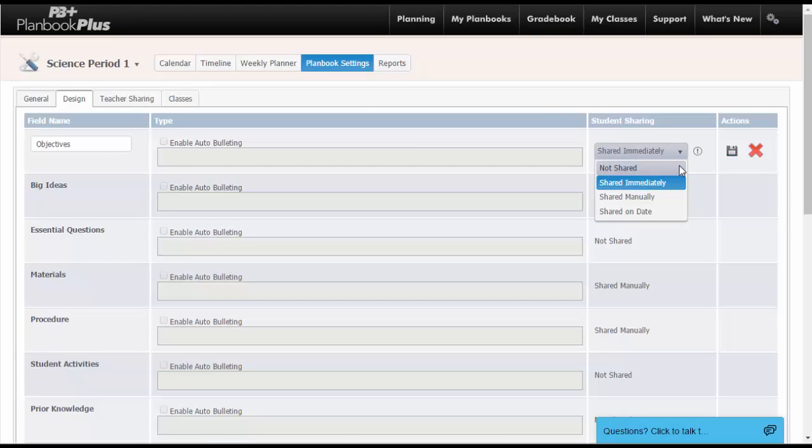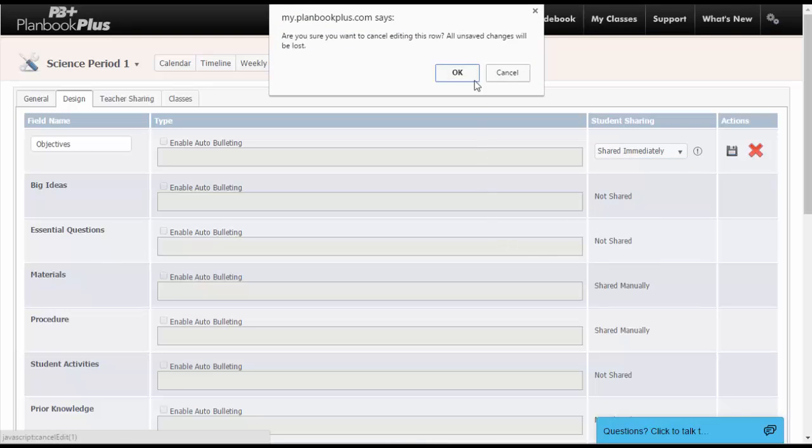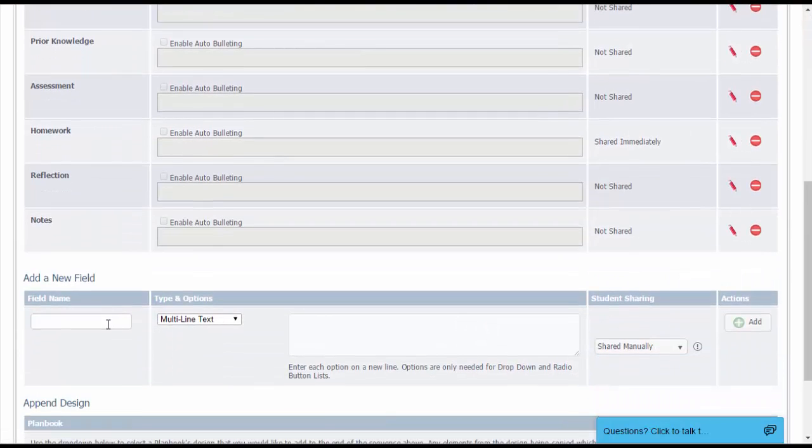The student sharing options that we offer for your custom elements are going to be not shared, which would never share that information with your students. Share immediately, which would be available at any time for your students to view. Shared manually would mean that there's a checkbox on your calendar for when you would like to release that information to the students. And shared on date is going to automatically release that information to the students on the date of your lesson plan.